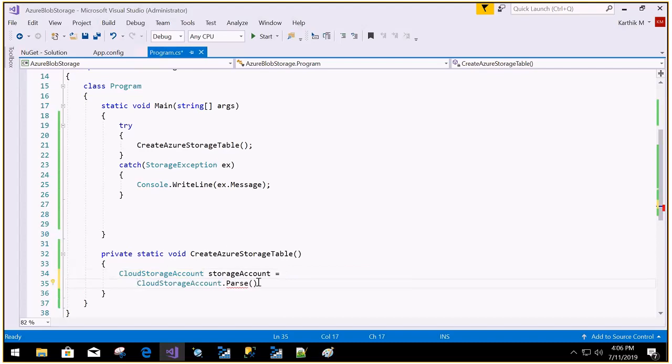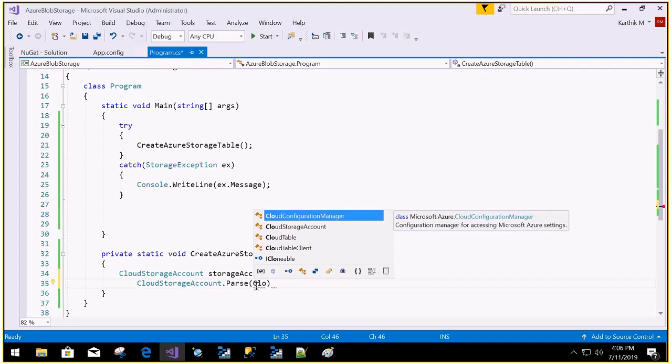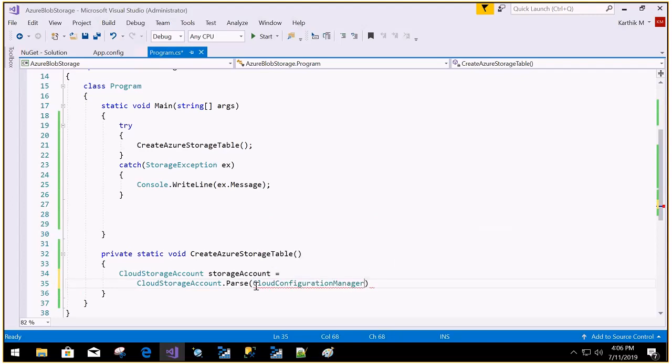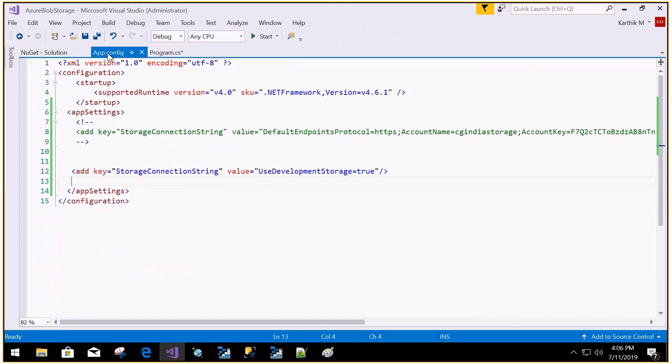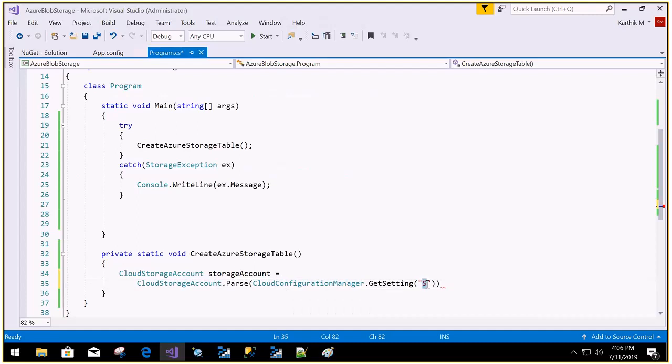CloudConfigurationManager dot, simply you can say get the settings from the storage connection string. This is another option. Paste it. So we got it. Next, I want to use this particular stuff everywhere, so I'm making this a global variable.